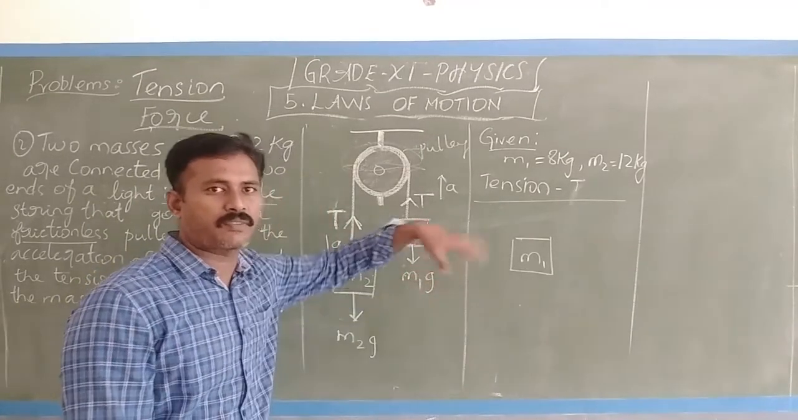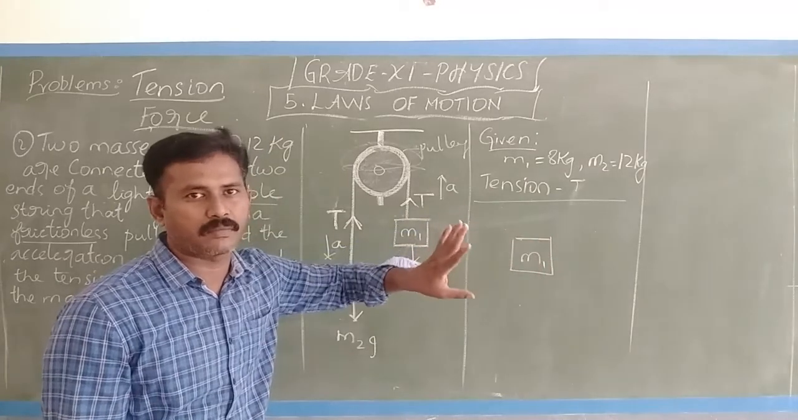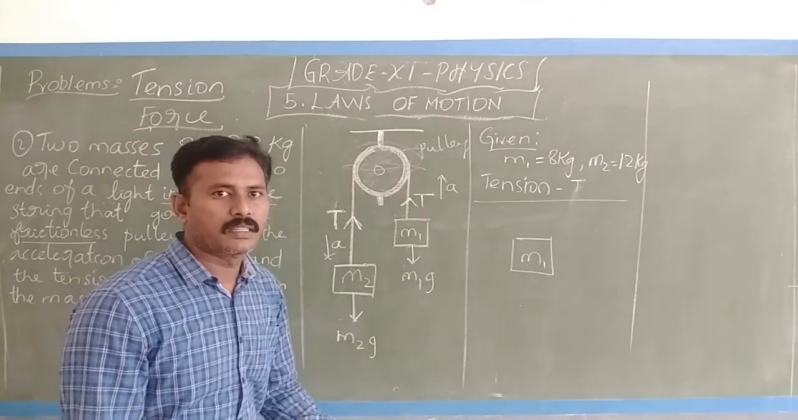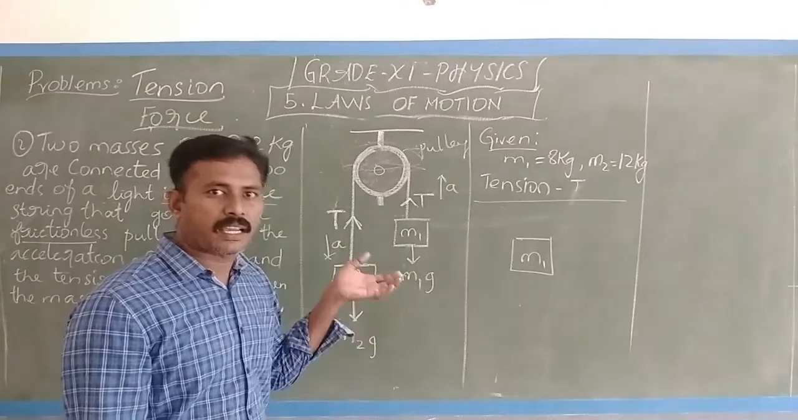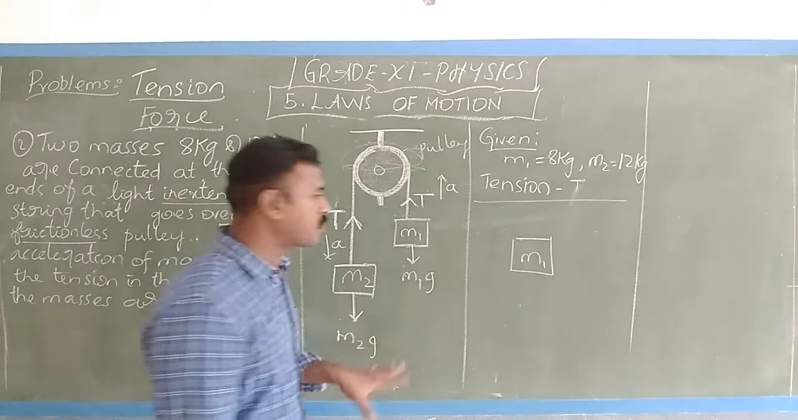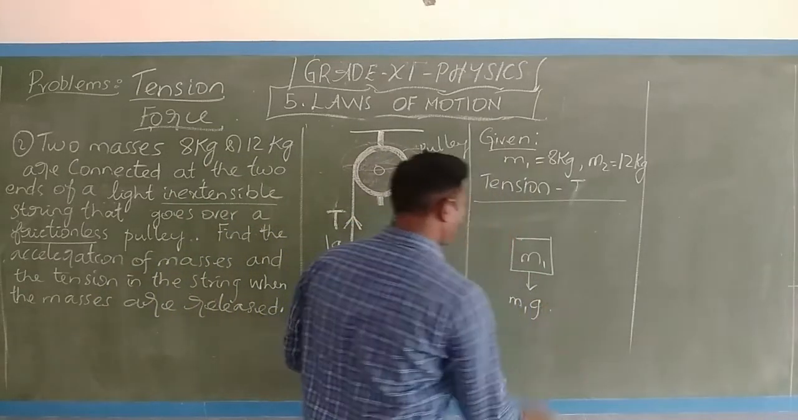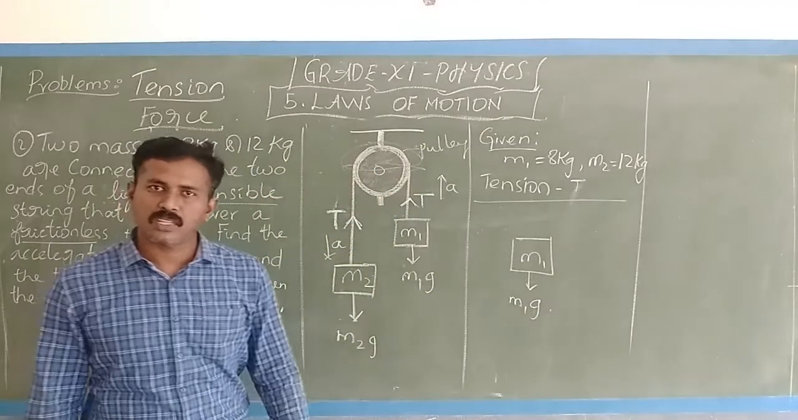It is free, just hanging freely, hanging by a string. So what is there due to its weight? Because of acceleration due to gravity, there is a pull. What is that? M1 times g, because of gravity there is an acceleration.